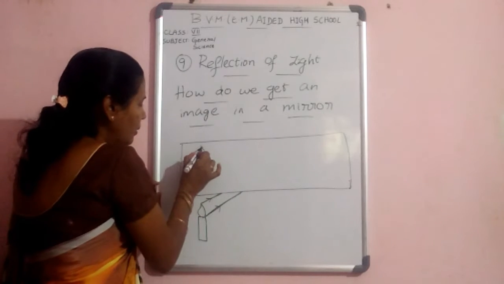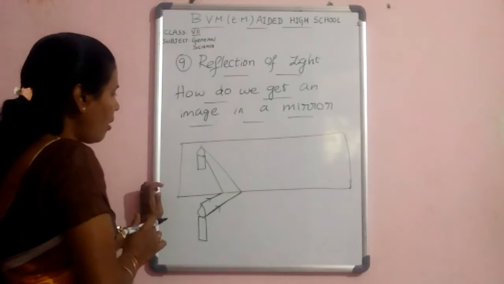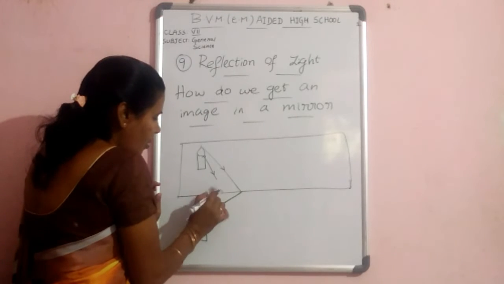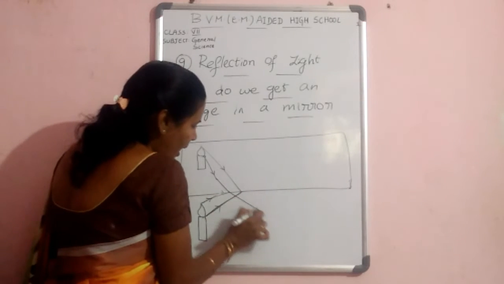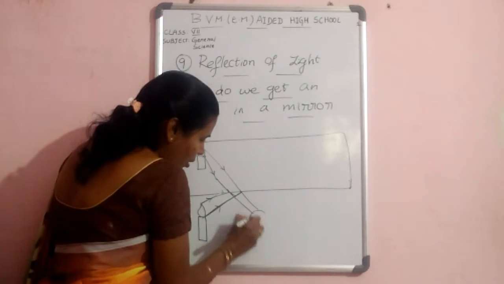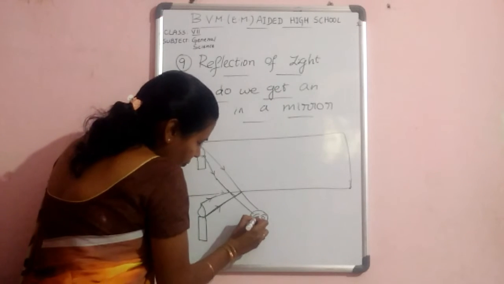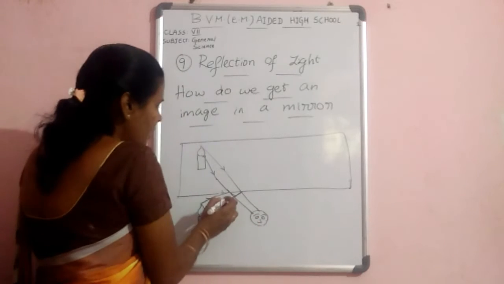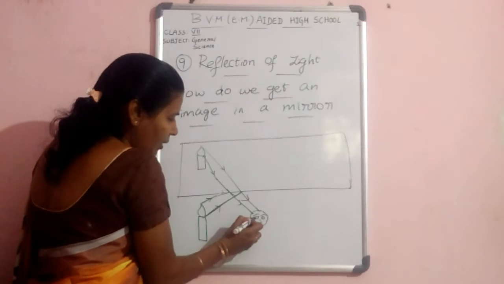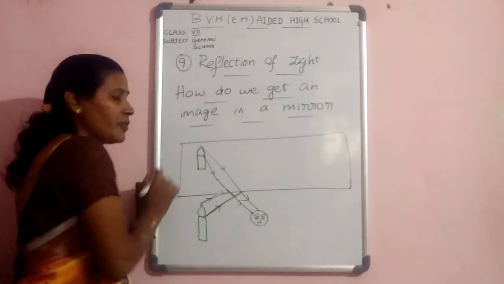Then the mirror reflects them, and those reflected rays reach our eye. When these reflected rays reach our eye, then only are we able to see the image inside the mirror.